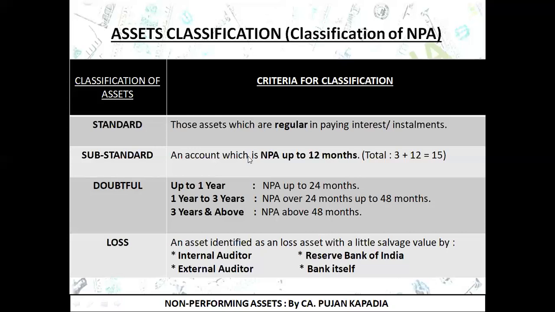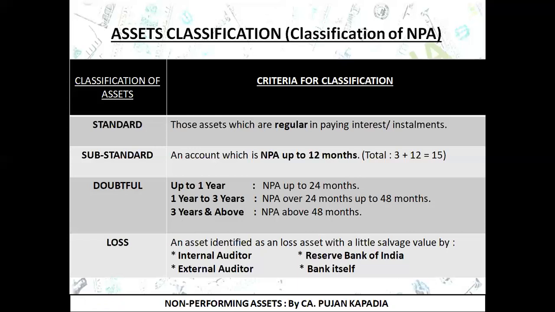Second is substandard. That is once my account is classified as NPA, that is after the passage of 90 days, up to 12 months, during this period, from NPA up to 12 months, it is going to be termed a substandard asset. Now that 12 months are also over, so from 12 months up to 24 months, it is doubtful up to 1 year. From 24 to 48, doubtful from 1 year to 3 years, and above 48 months, it is going to be classified as doubtful for 3 years and above. Friends, I hope I am totally clear with this.